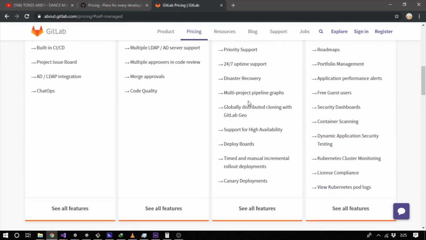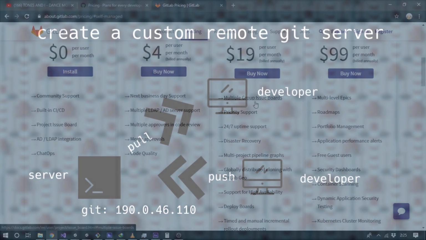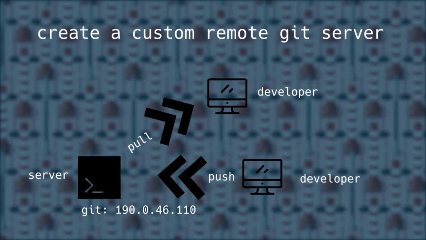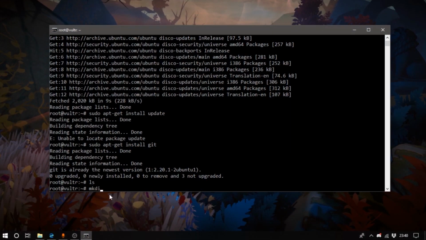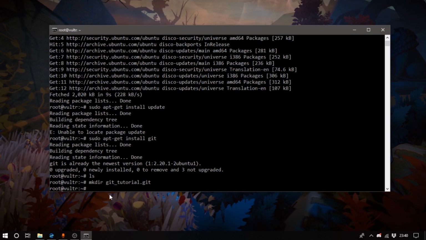In this video, I'll show you step by step an easy method you can use to create your own custom Git server and set it up so that your developers can use it to collaborate, push, commit, and pull changes on their product. All you need for this video is a remote computer, so go ahead and grab one from DigitalOcean or whatever it is you use.